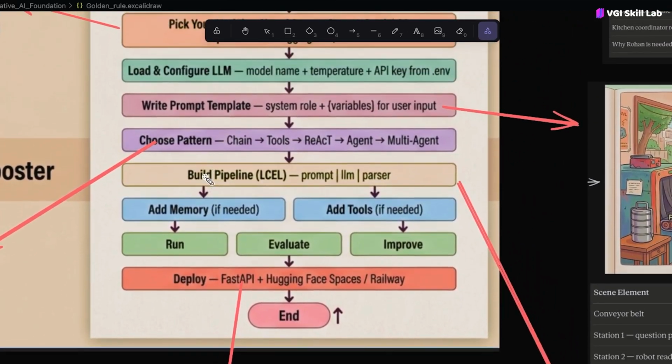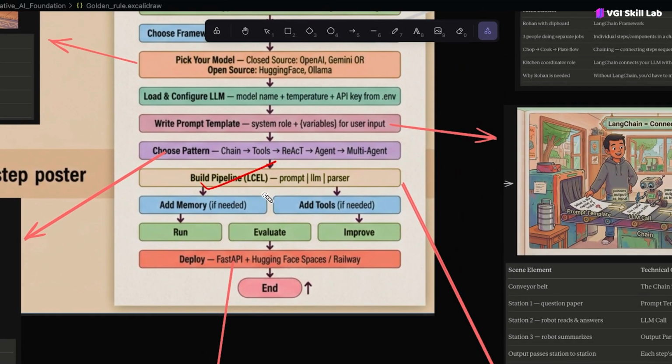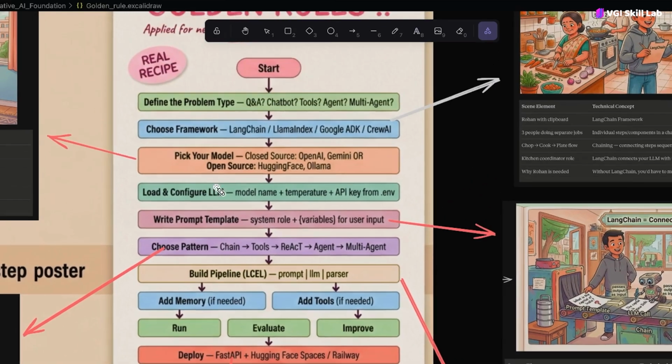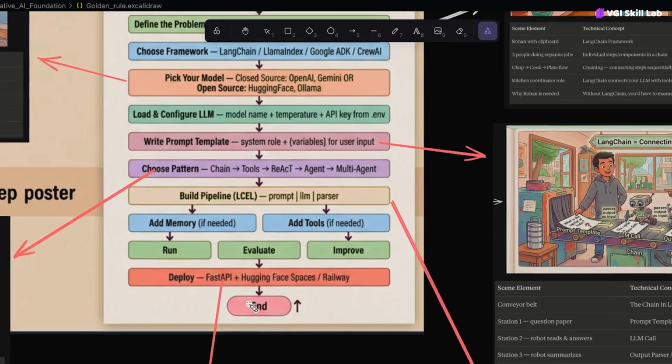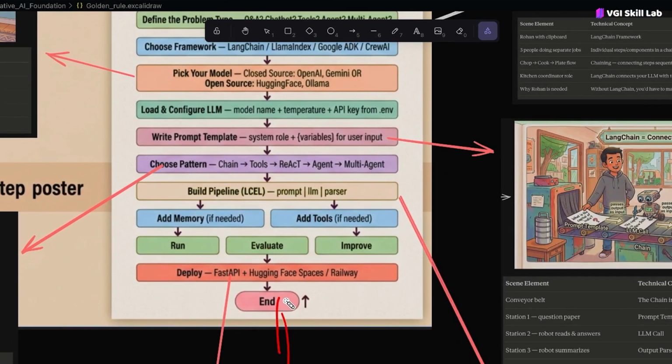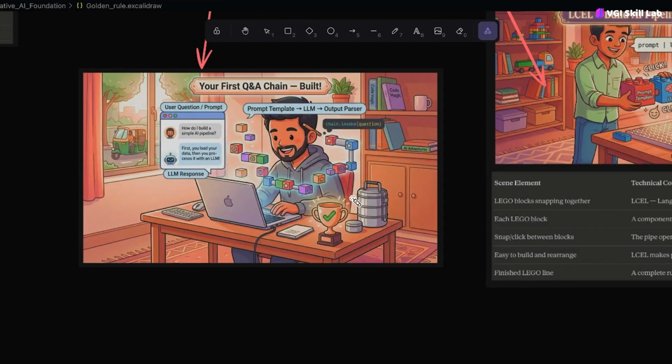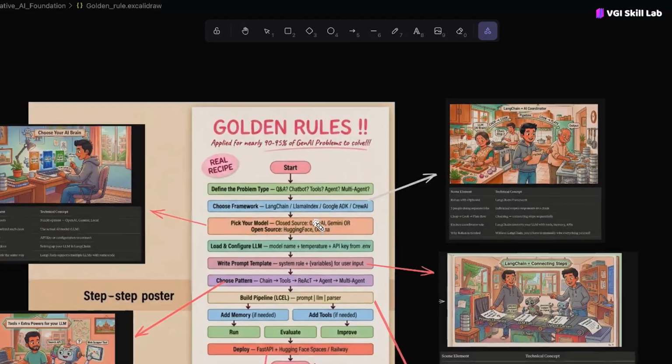Now the next step is building a pipeline. We know how to build a pipeline. If you want to attach a memory, you can also attach it. I will go through each step one by one, so don't worry if you're not getting it till now. But I'm expecting that you should remember all these things. After that, if you want to deploy it and build your real chatbot, you can build it, test it, and build your first AI agent. So this is the entire golden rule.